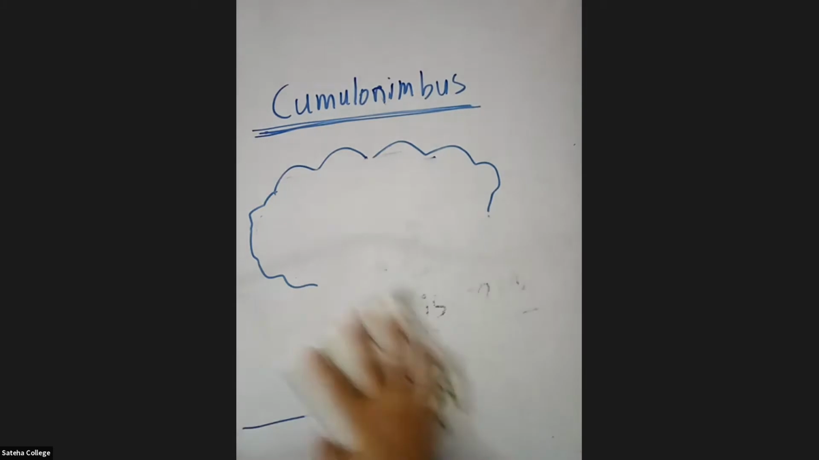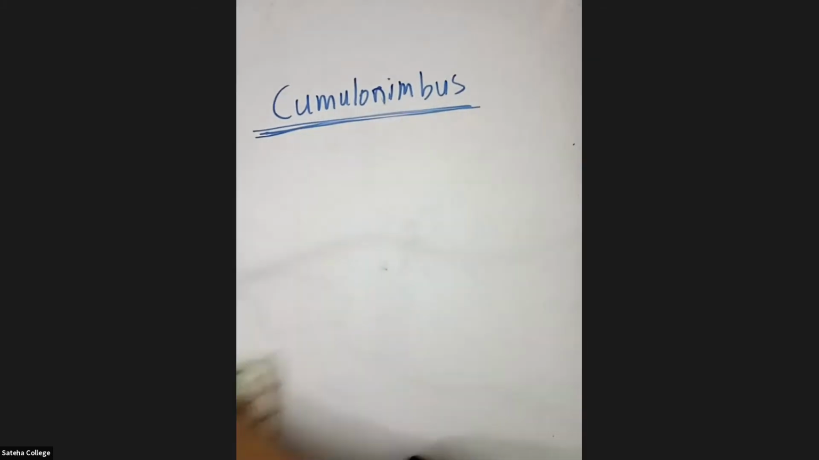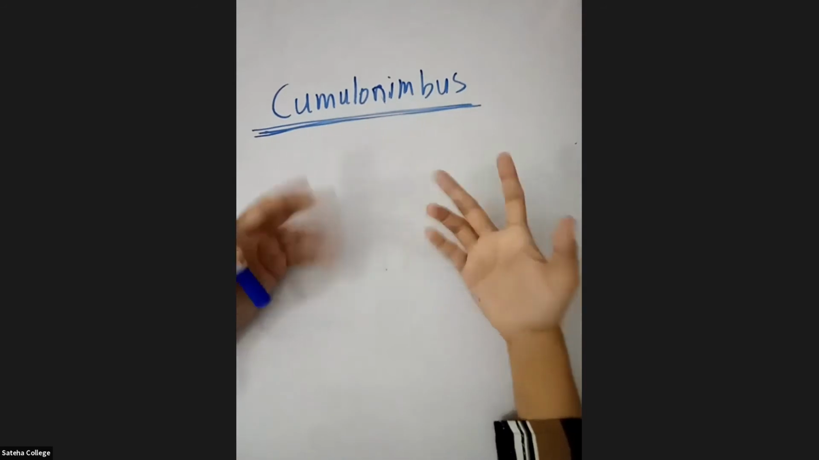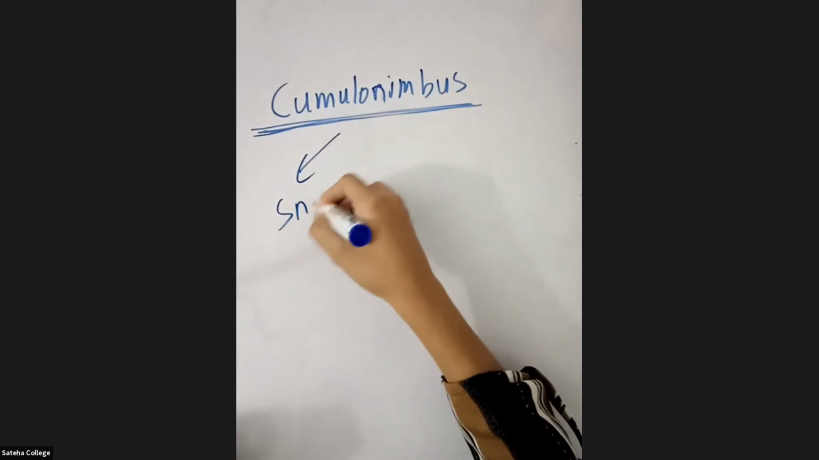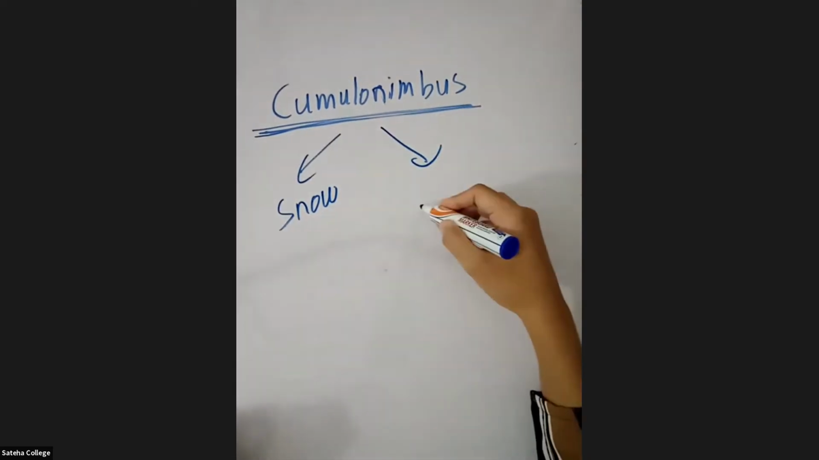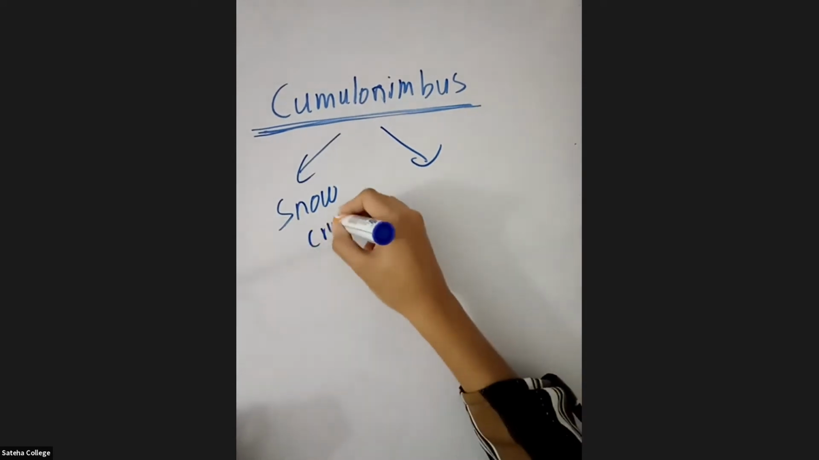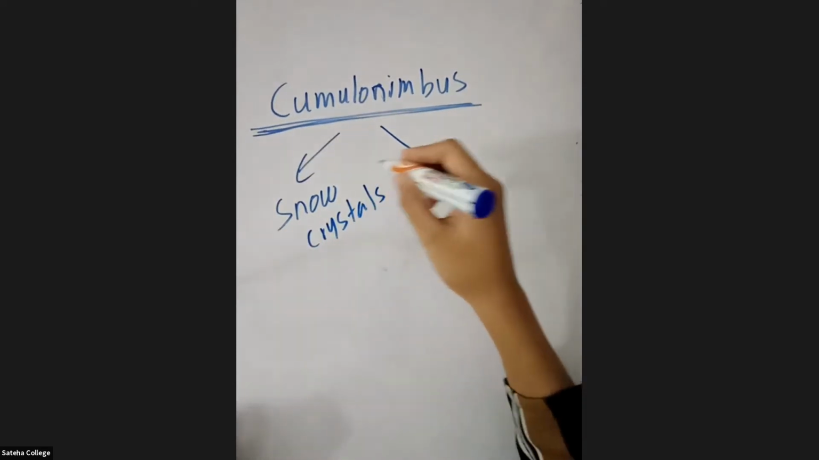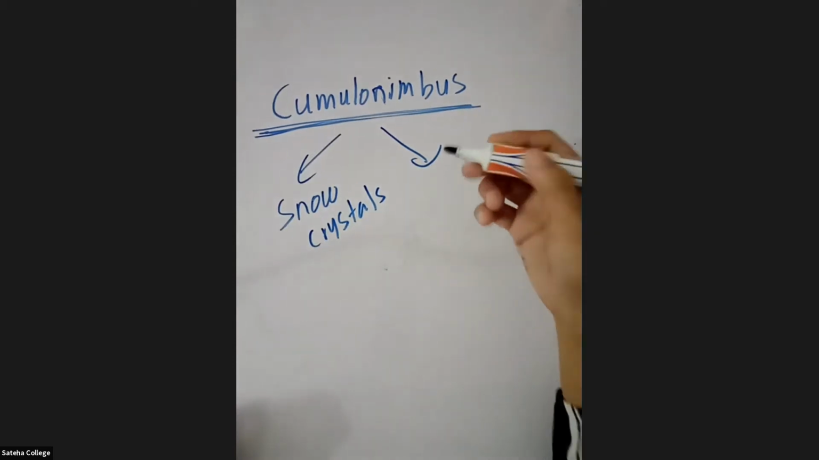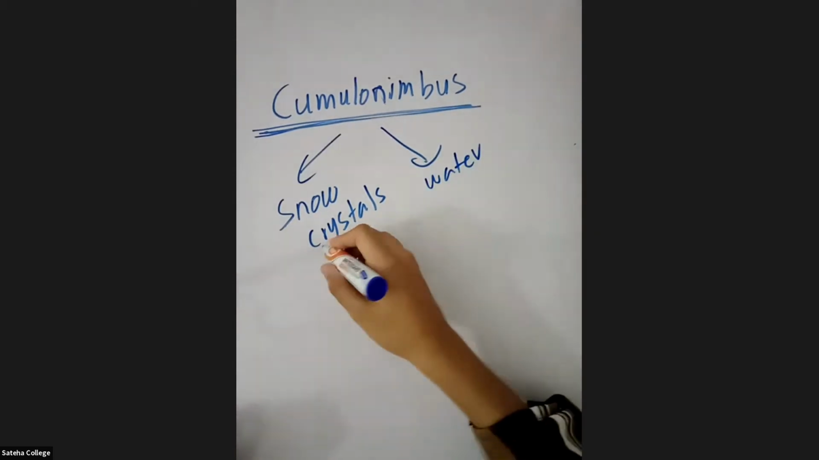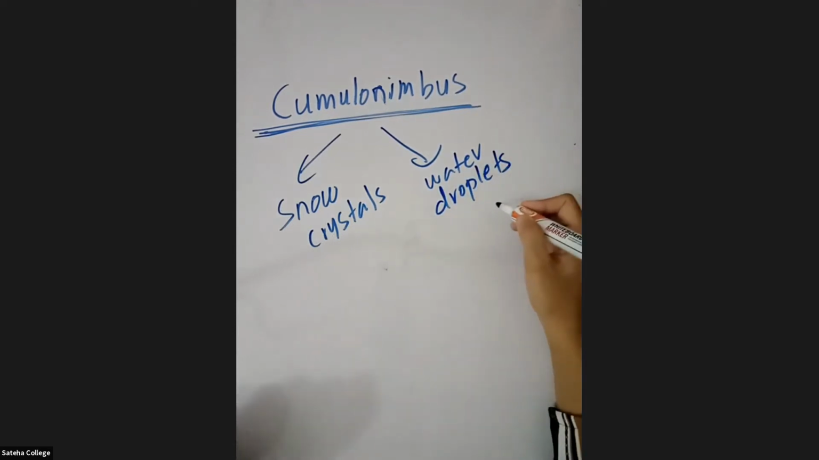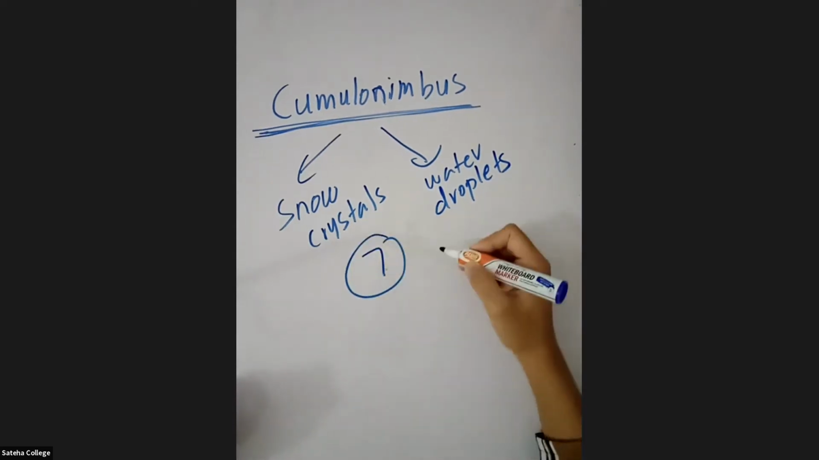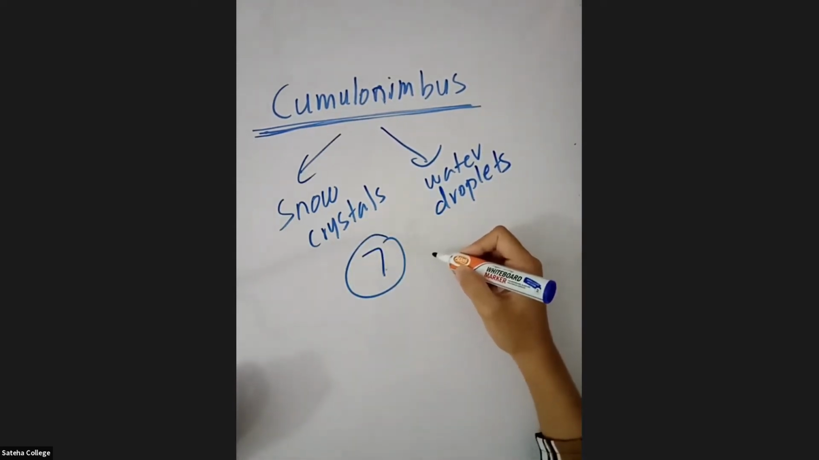The next part is what are the things that are there in the cumulonimbus clouds? When you consider the cumulonimbus clouds, we have snow particles as well as snow crystals, as well as water droplets. Okay, there are snow crystals as well as water droplets. Can you remember that you have studied in grade 7 about electrostatic charges? Can you all remember what electrostatic charges are?